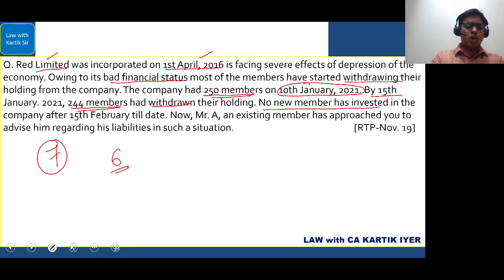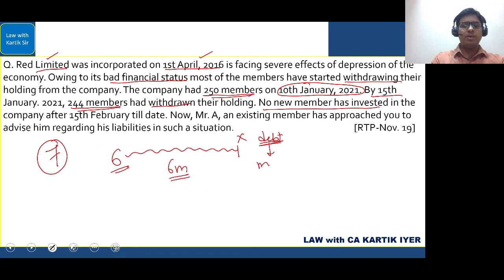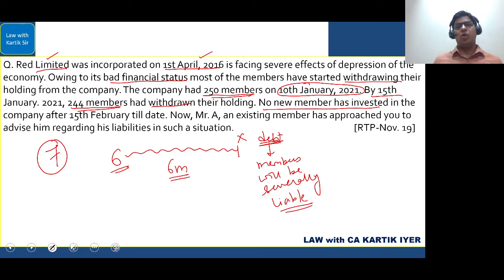Now, whenever the number drops below 7, the company should try to bring in more members, and for that, the company law gives 6 months time to do so. If they fail to bring in the minimum number of members, that is in this case 7, then after 6 months, for any debt that the company takes, the members will be severally liable.